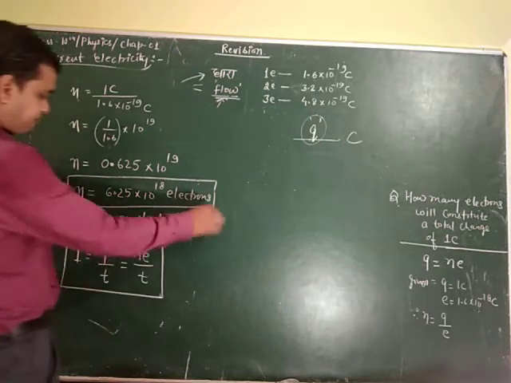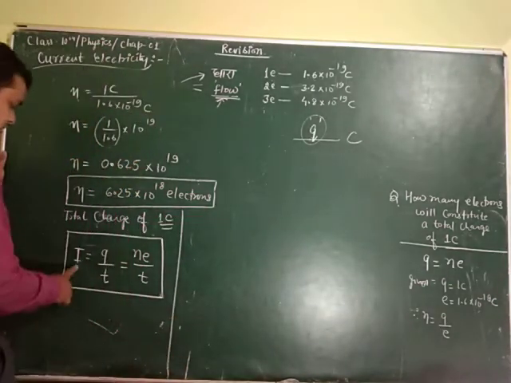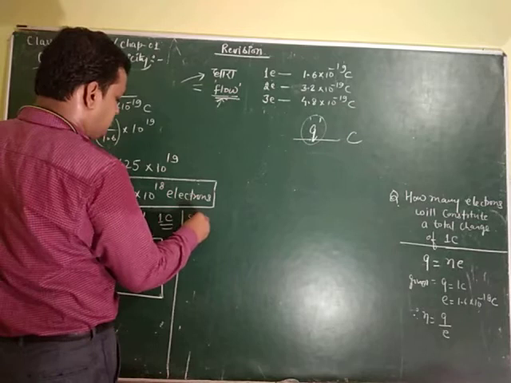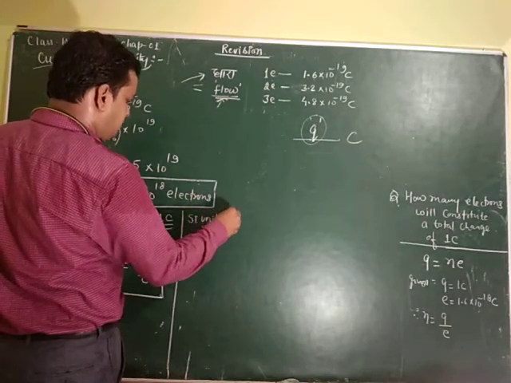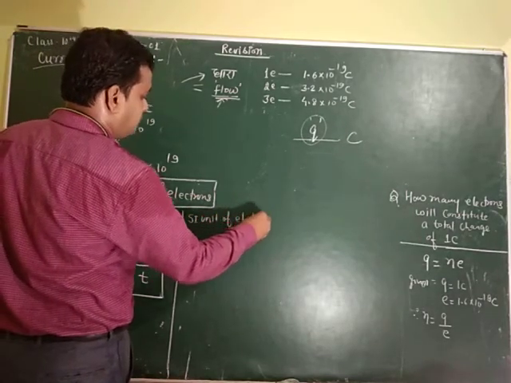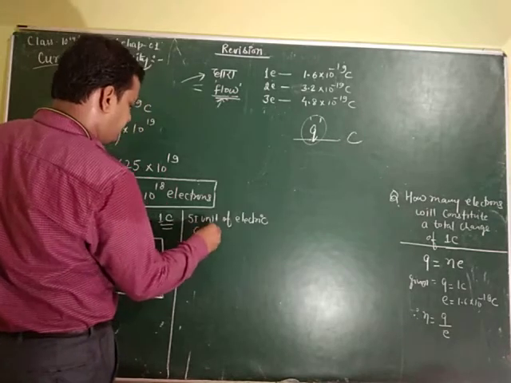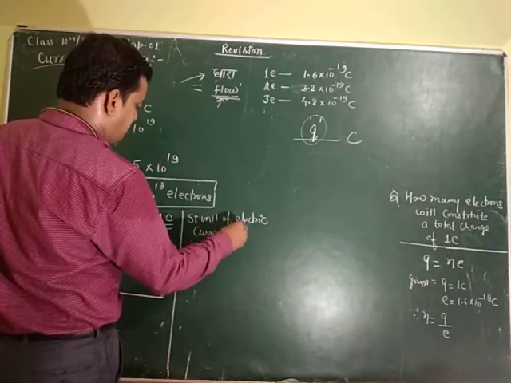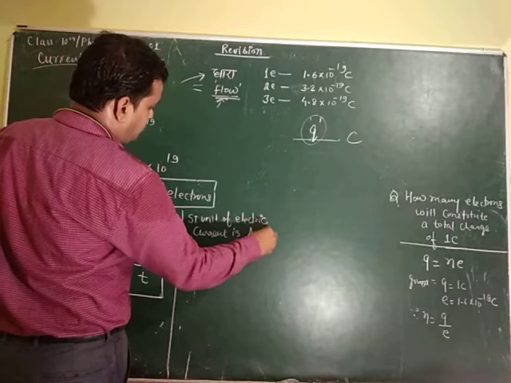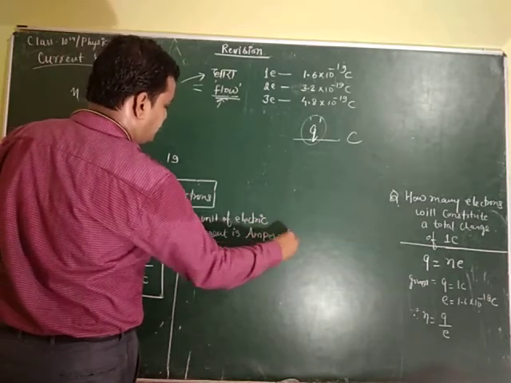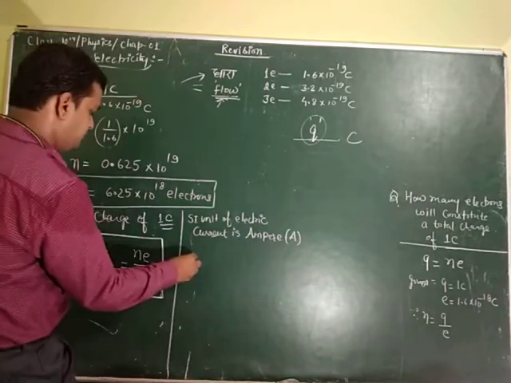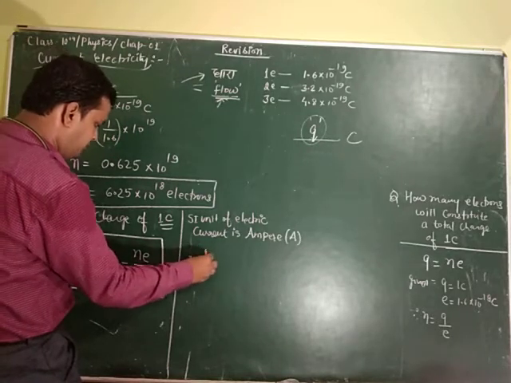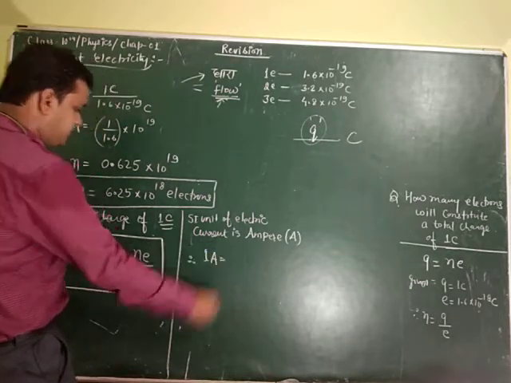Now, what is the SI unit of electric current? The SI unit of electric current is ampere, denoted by A. What will be the definition of 1 ampere from here?